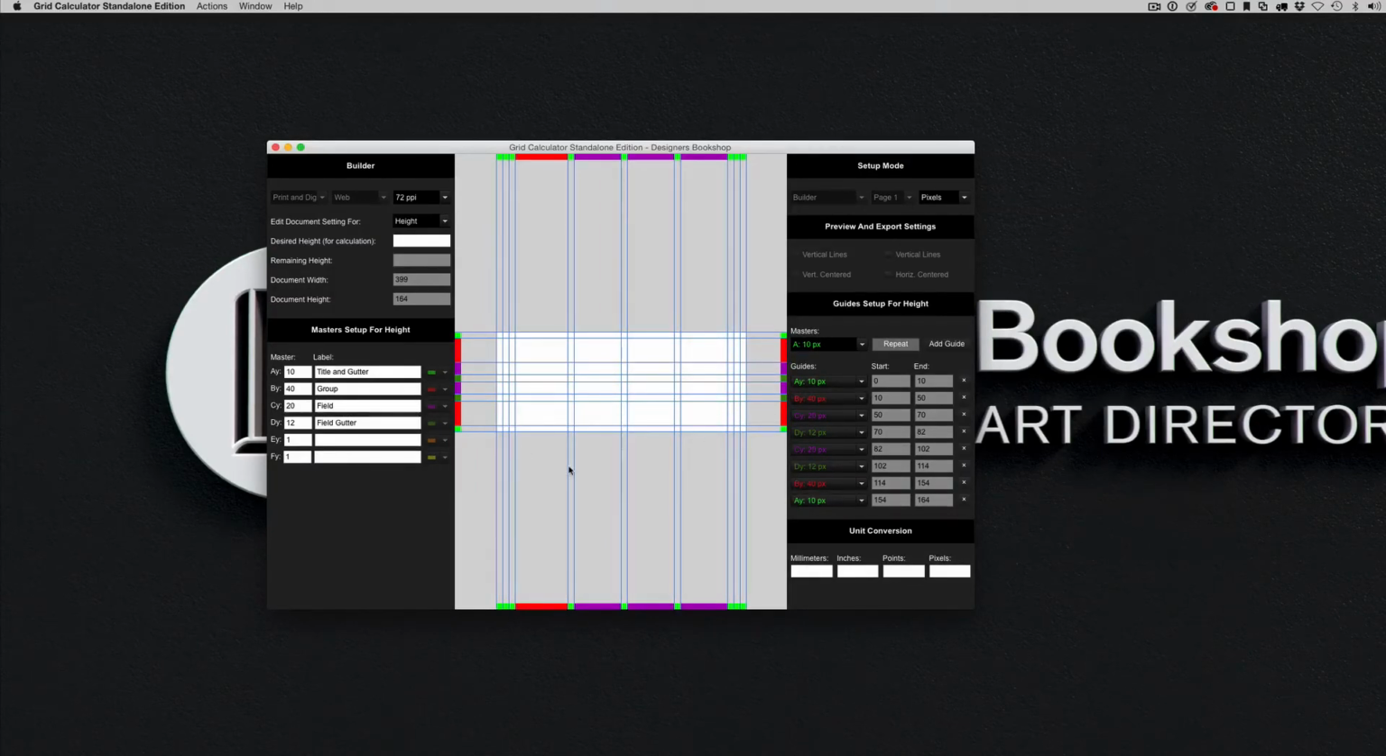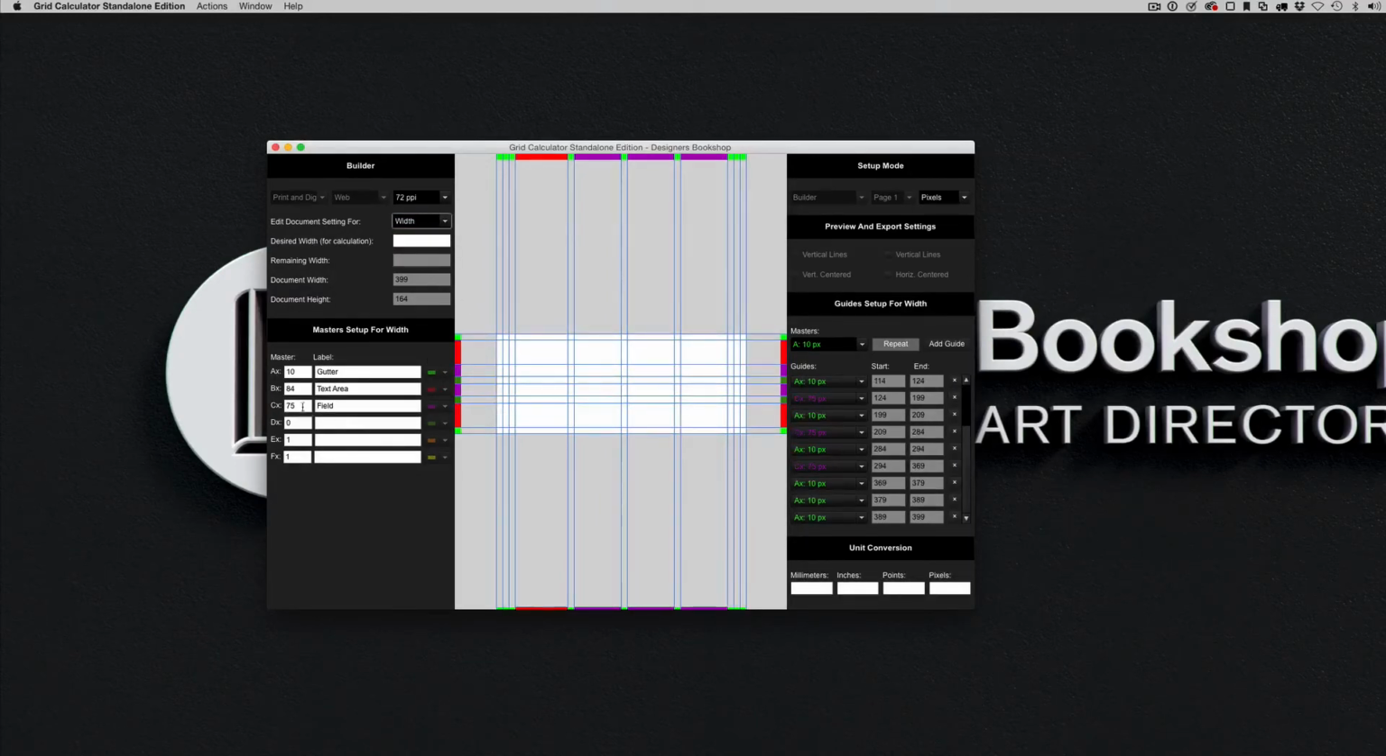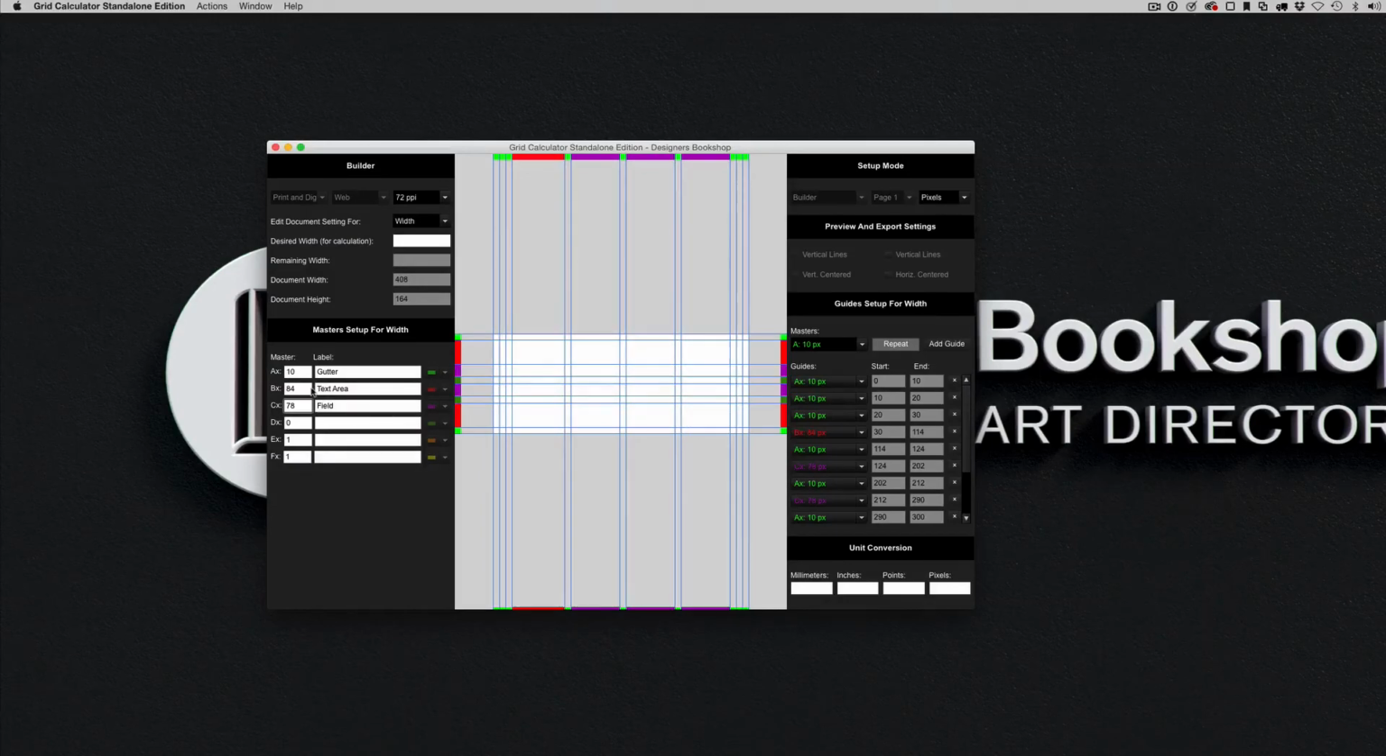So basically, this is how Builder works. It's so powerful, and it's really fun to work with as a designer. And let's go back to width here, and let's say, you know what, we had to do some modifications because the field, we need to make it a little bit wider. So let's say we want it to be 78, and we need the text area to be a little wider as well because some of the labels are not fitting here. So I'm just going to change this to 89.